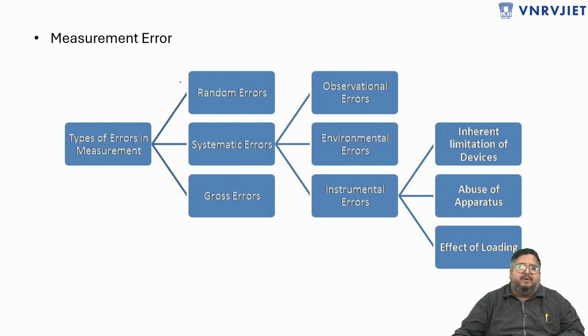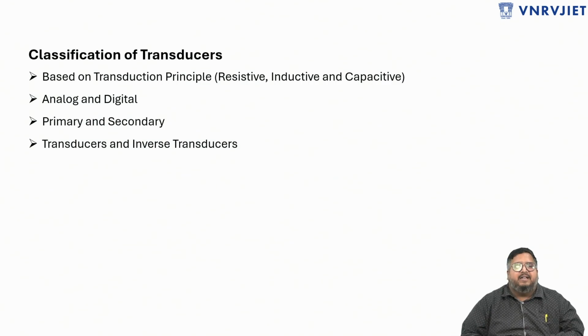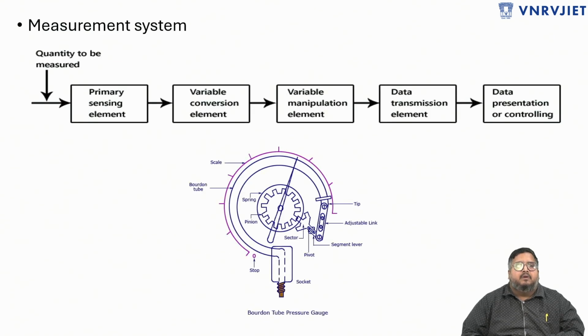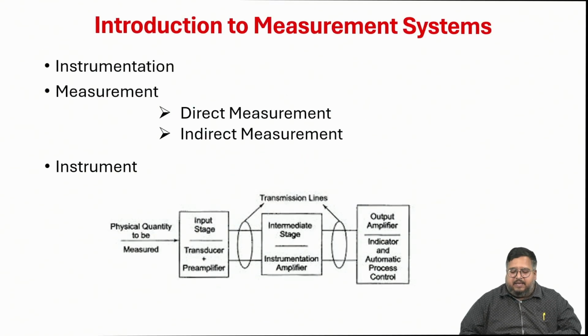And coming to random errors, other errors which don't fall into this category are called random errors. So these are the classifications of errors. So this is an introduction to the basic terms related to measurement systems.